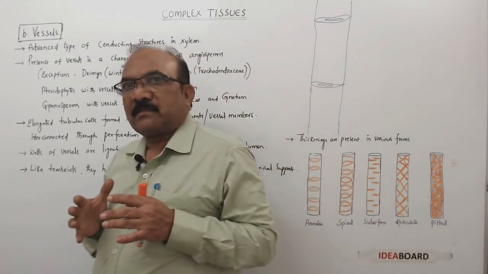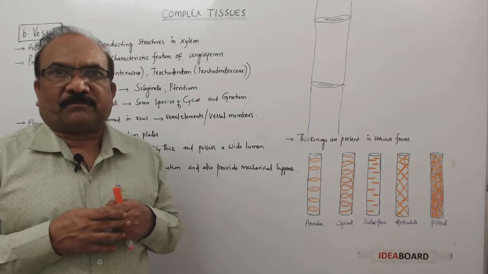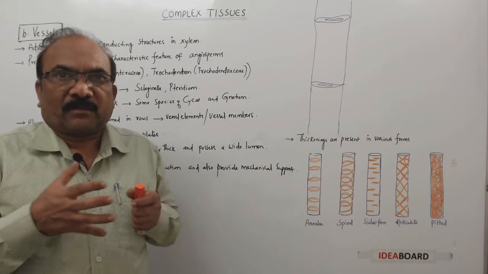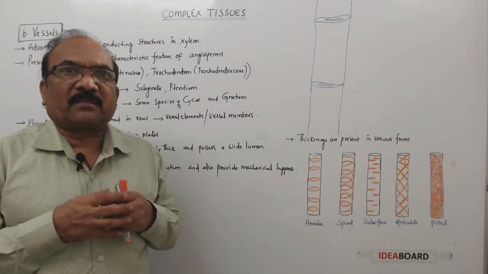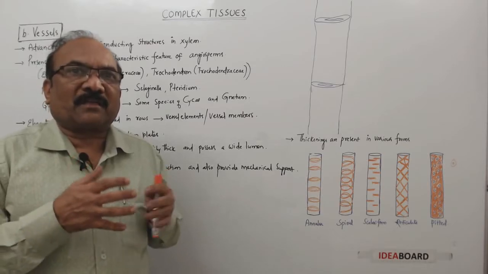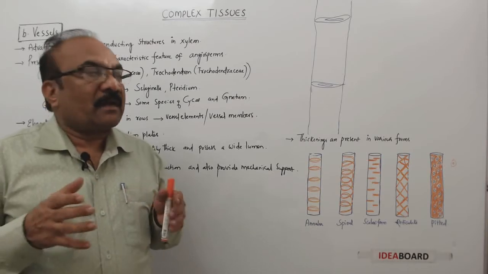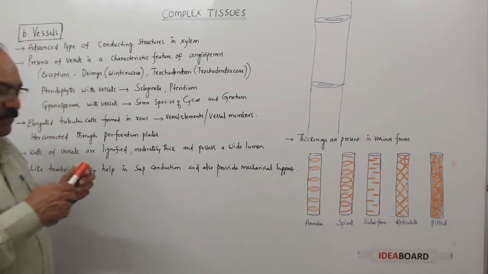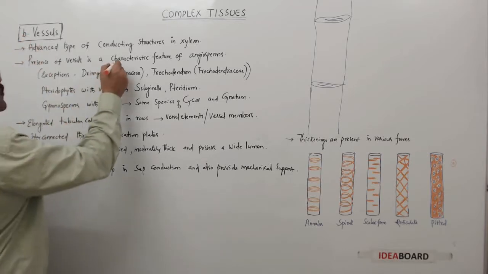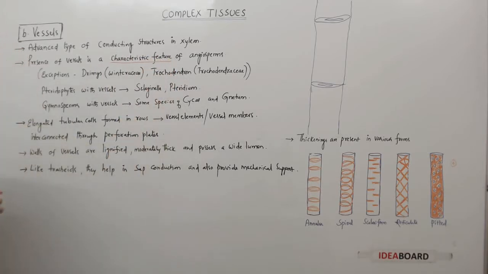And remember, these vessels are formed among angiosperms. So along with tracheids, most of the angiosperms will show the vessels, which are an advanced type and efficient in conduction. And the presence of vessels is a characteristic feature of angiosperms.